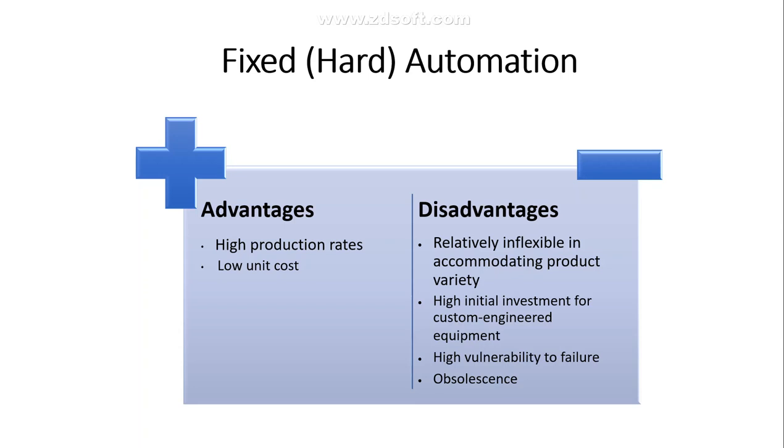There are relatively certain disadvantages with respect to fixed automation. The first one is that it is relatively inflexible in accommodating product variety. So it is nowhere suitable, and you cannot introduce any variations you would like to have in your production system. Then there is high initial investment for custom engineered products. The initial investment is quite high in terms of installation of this automation system. And there is a high vulnerability.